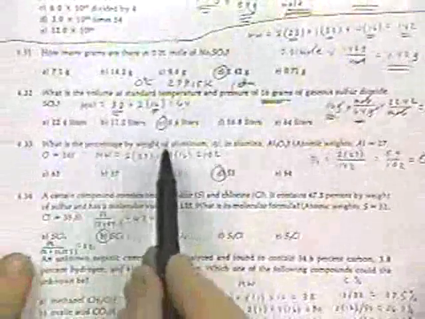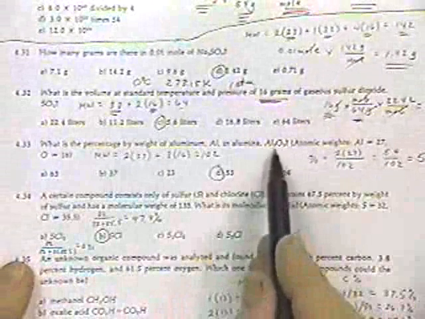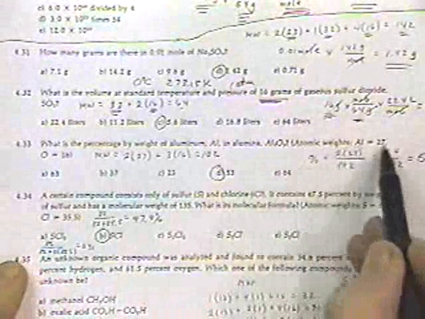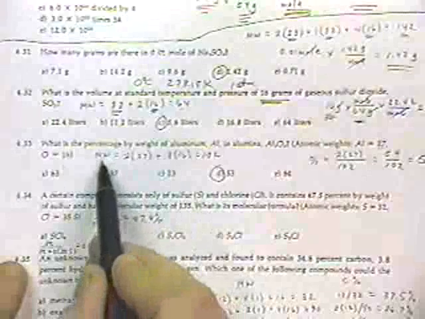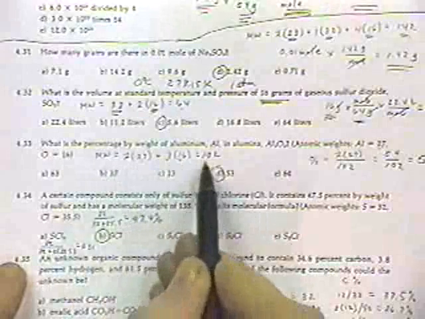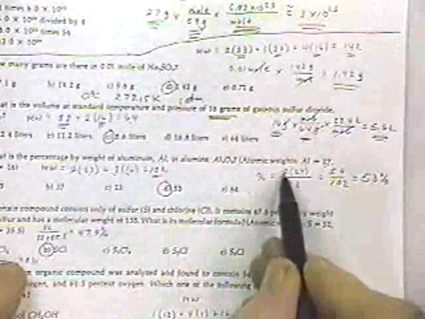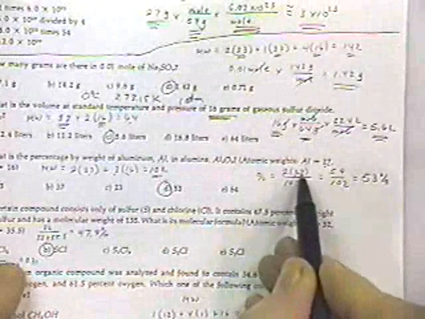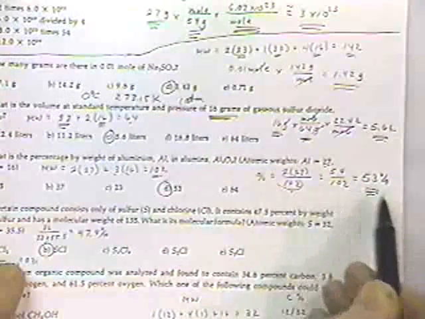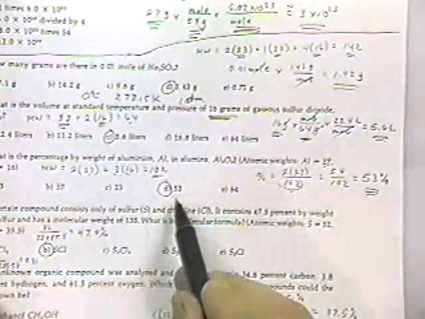What's the percentage by weight of aluminum in alumina? Alumina is the natural ore from which aluminum is mined. Aluminum has an atomic weight of 27, oxygen is 16. So the molecular weight of alumina is 2 aluminums and 3 oxygens, or 102. And so we've got 2 of these aluminum species that each weighs 27, and the entire species weighs 102, which comes out to be 53%.